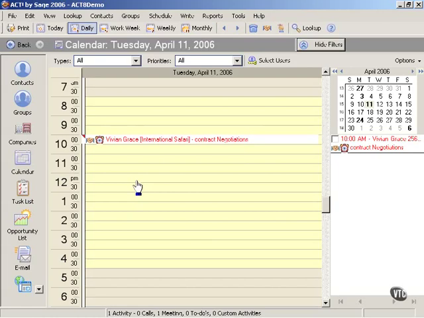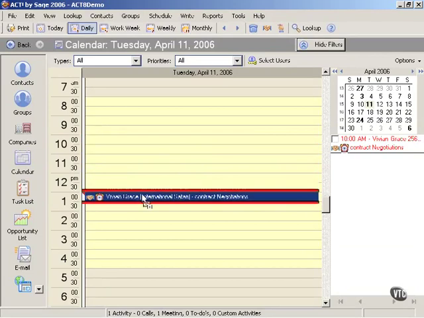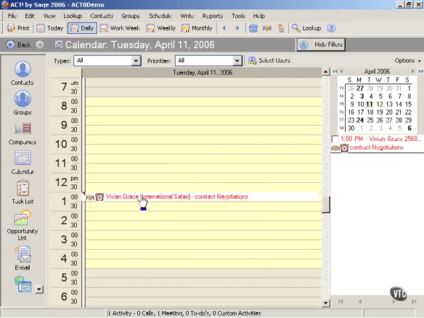Now, he doesn't necessarily need to tell Vivian that. He's a busy person, right? But what he can say is, "Oh, yeah, Vivian, I can sneak in right after lunch. How does 1 o'clock work for you?" And she says, "Yeah, that works great for me." So what I'm going to do is click on the meeting and hold, and then drag it down to 1 o'clock and let go. So now the meeting is rescheduled for 1 o'clock. So it's that easy to make that kind of change.